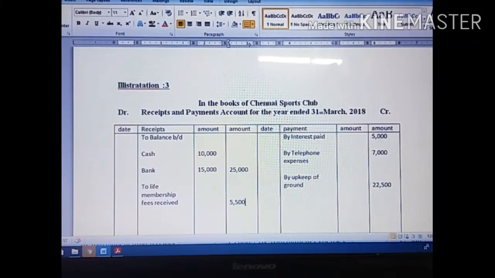Then bats and ball purchased. That is a payment, so you have to show this amount on the credit side.